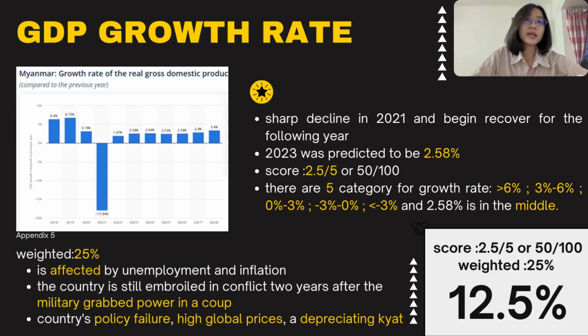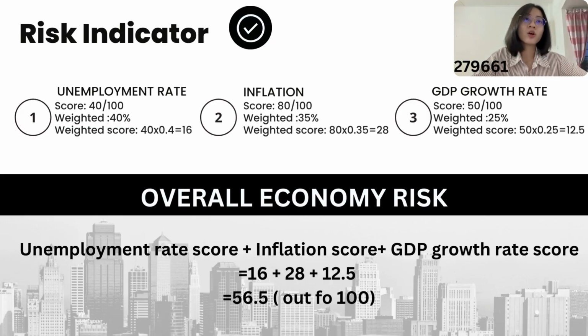Based on the data, the GDP growth rate for 2023 was predicted to be 2.58% and was predicted to increase for the following year. A score of 2.5 out of 5 is given because 2.58 is in the middle of the category among the 5 stages of growth rate. We have assigned a weight of 25% because the GDP growth is affected by unemployment rates and inflation. Besides that, the country is still embroiled after the military coup in 2021. As a result, a weighted score of 12.5% is calculated. So, this slide shows how I calculate the overall economic risk.